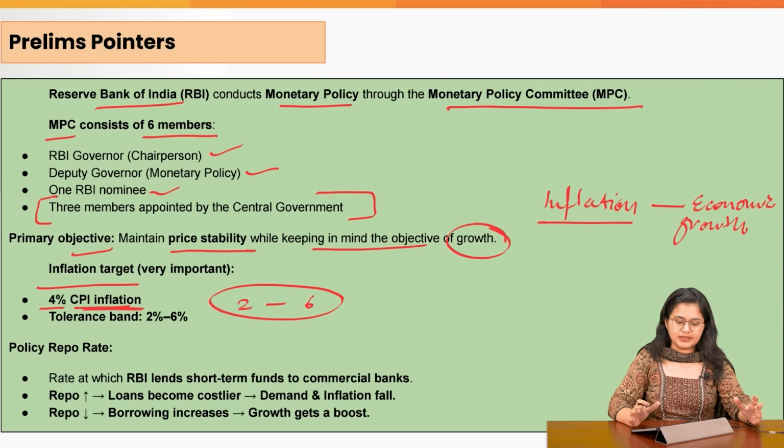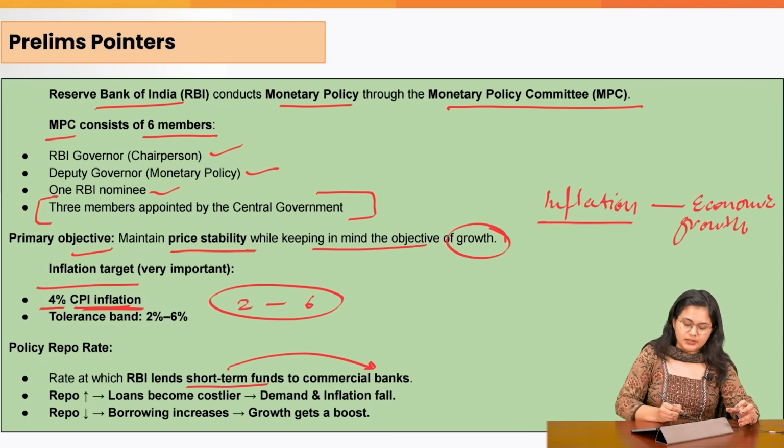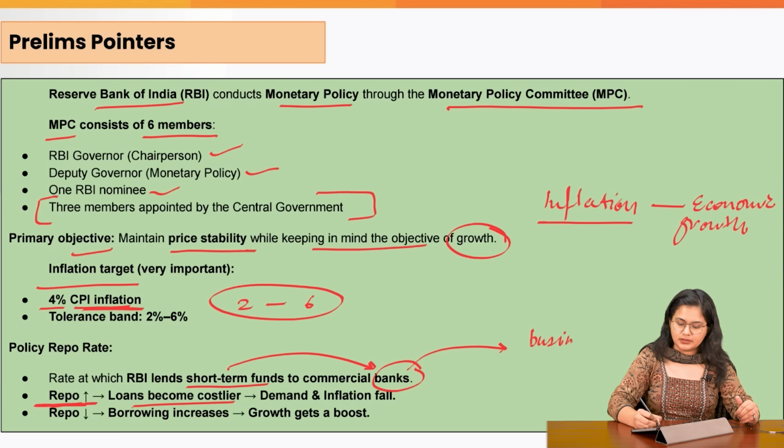What is basically the repo rate? So RBI lends for short term to the commercial banks at a certain rate. That rate is known as repo rate. Whenever there is an increase in the repo rate, the loans become costlier for the banks, which are then transferred to the businesses and also the consumers.